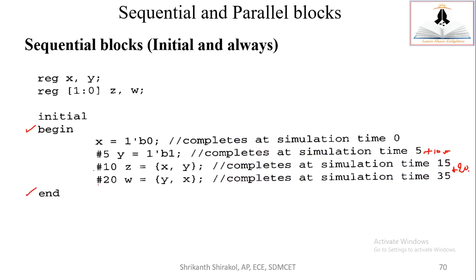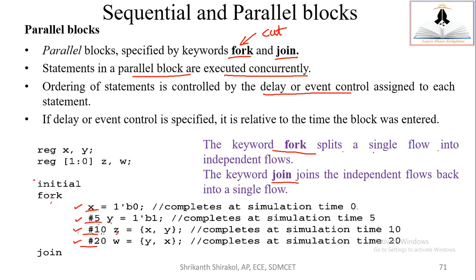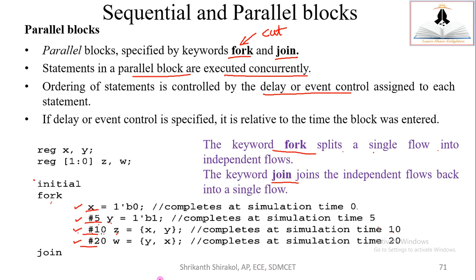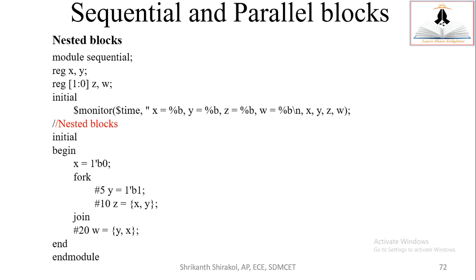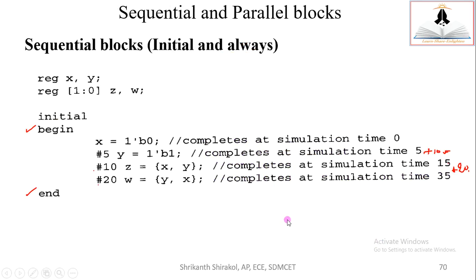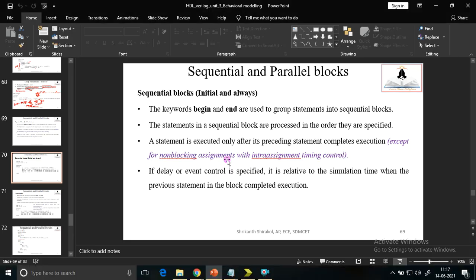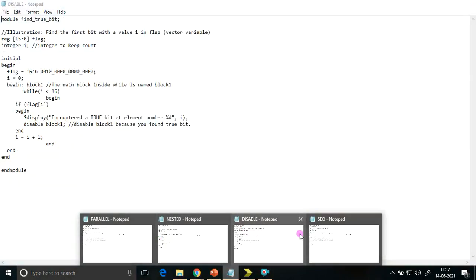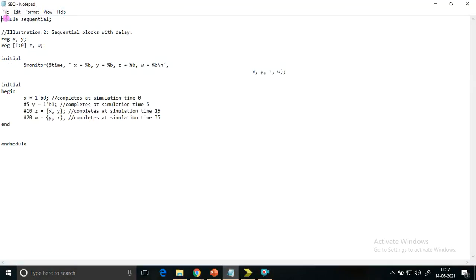So let us take this initial block, sequential block and parallel block into the Xilinx environment and check its simulation. I'll be taking the same piece of code. We shall check Z and W. In the sequential block, it'll execute at 15 as well as 35. In the parallel block, it executes at 10 itself and 20 itself. So these two things we shall verify in the Xilinx environment. I have the code already written in order to save time. So let me take the sequential block first. The name mentioned is sequential here.